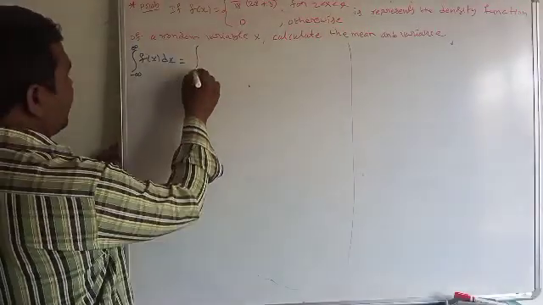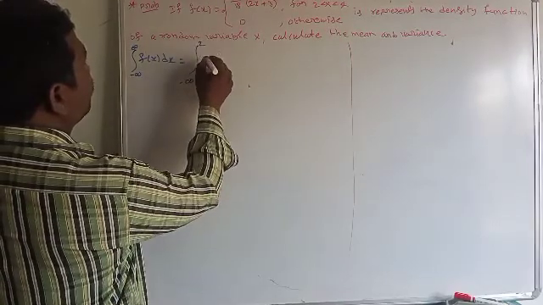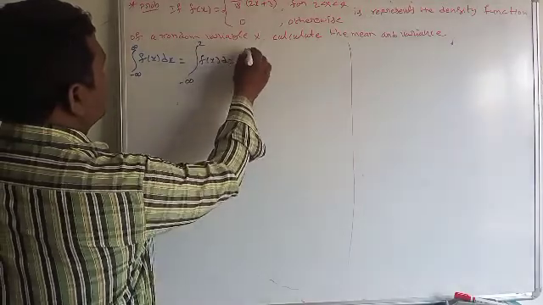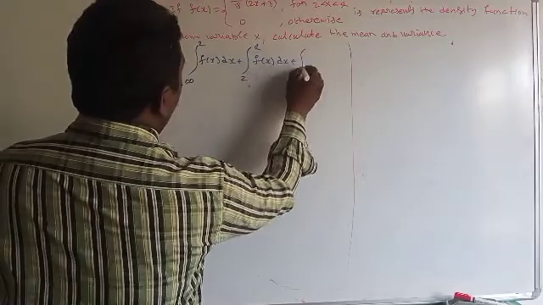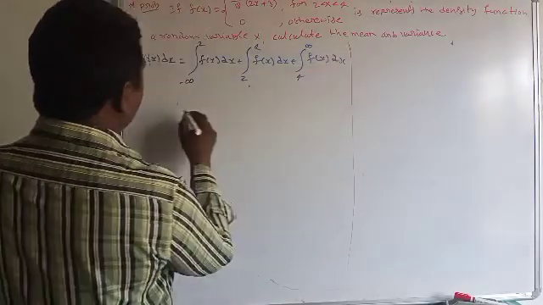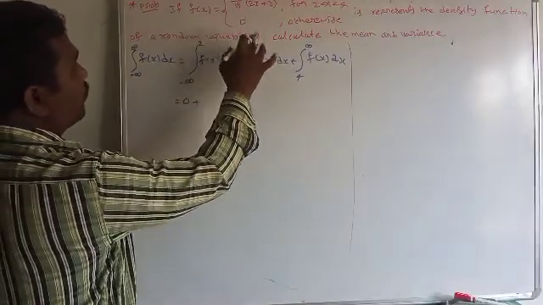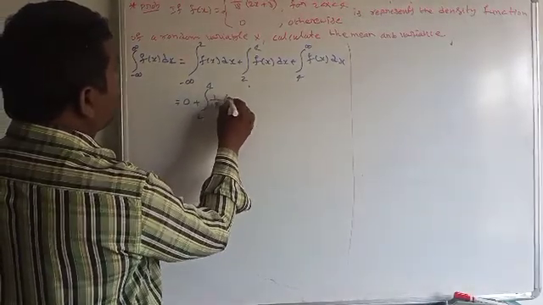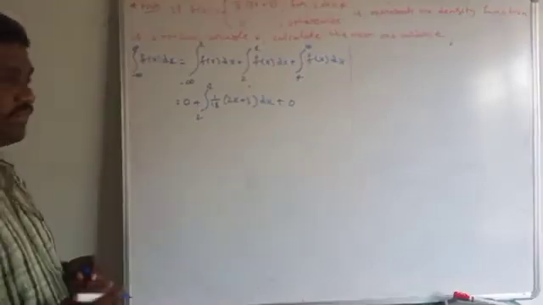And the function is defined as the integral from minus infinity to 2 of f of x dx plus the integral from 2 to 4 of f of x dx plus the integral from 4 to infinity of f of x dx. In the remaining intervals the function is defined as 0. Only from 2 to 4 is it the integral of 1 by 18 into 2x plus 3 dx.